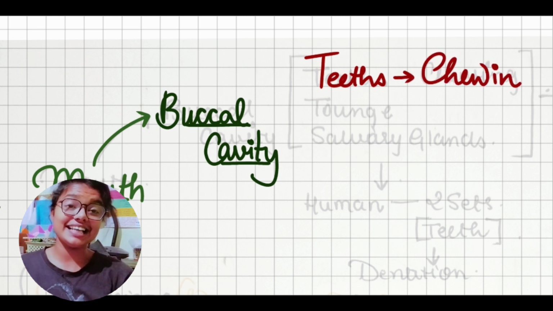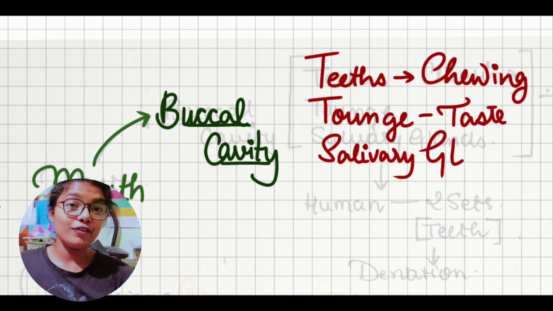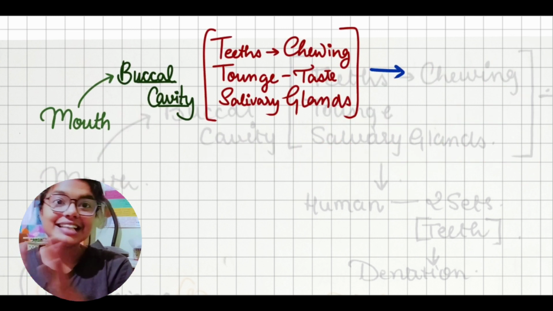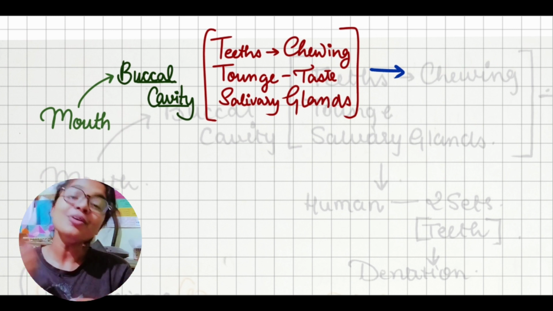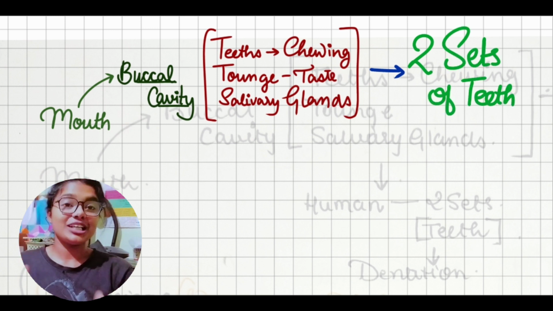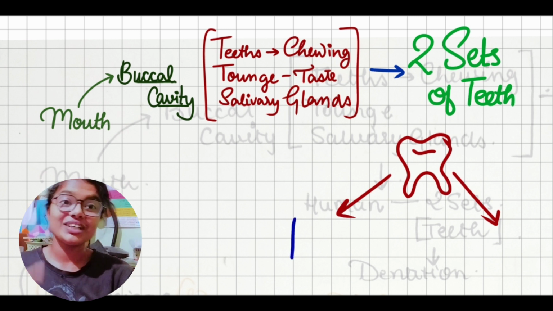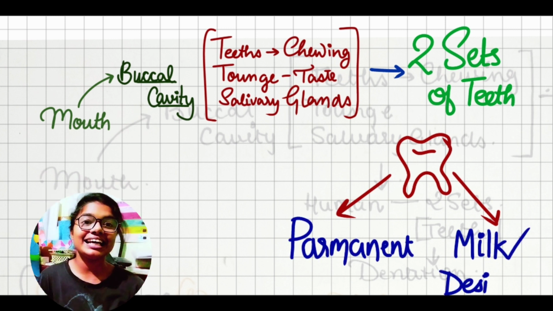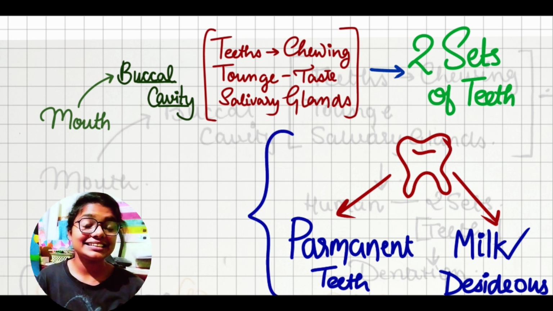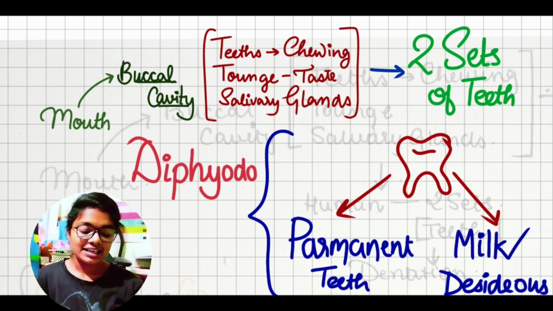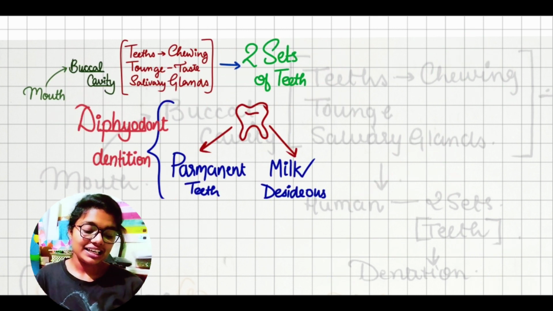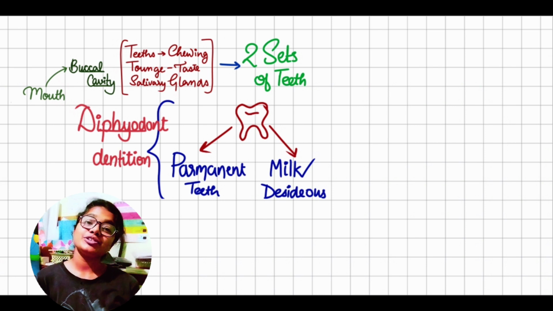What we will see is that in human beings there are two types of dentition in the teeth, which means हमारे पास दो दांत होते हैं जिसको हम लोग दूध के दांत या फिर परमानेंट टीथ बोलते हैं सेकंड वाले को. So दूध के दांत are known as milk teeth in English too, and the second one is known as permanent teeth. Milk teeth are also known as deciduous. After that come the permanent teeth, and they are 32 in number, and they will arise after the deciduous teeth have fallen. So the dentition is of two types, and that is why it is known as diphyodont. The meaning of diphyodont is two types of dentition.